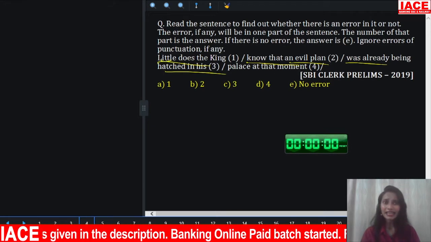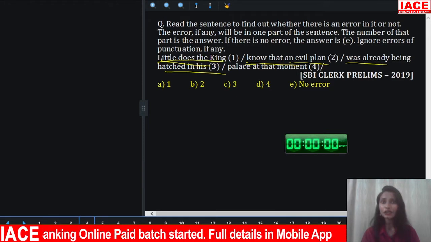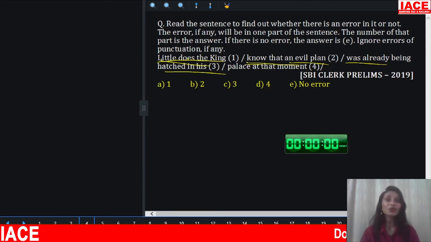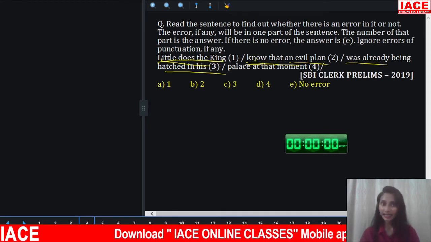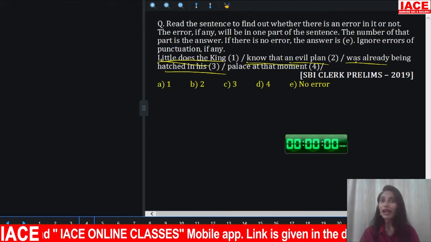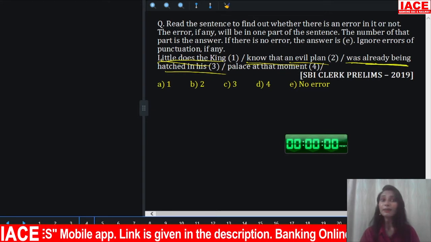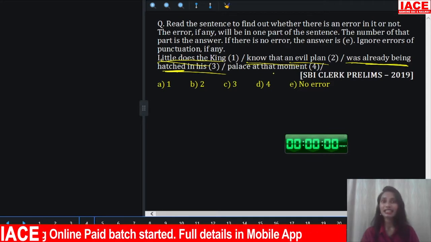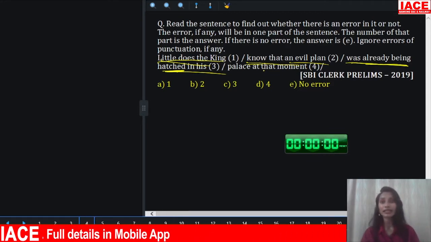Look at this. Little does the king know. Does plus V1. That means present. Does the king know? Here it is used to give emphasis. We use do form to give emphasis also, right? So here do form is used to give emphasis. Okay. That an evil plan was already being hatched. Here it expresses past tense. In his palace at that moment. That expresses past, right? So a particular moment in the past.